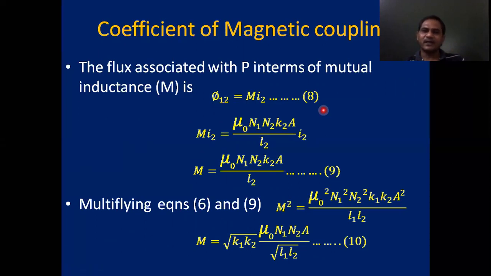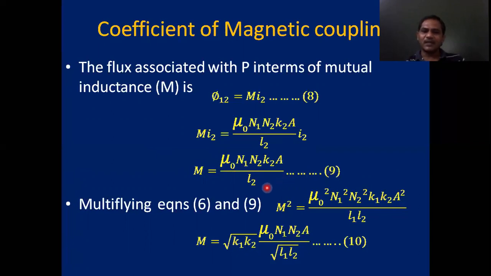Comparing equation 7 and 8, we equate these two. M I2 equals mu naught N1 N2 K2 capital A by L2 into I2. Then capital M equals mu naught N1 N2 K2 capital A by L2, equation 9. This is the mutual inductance when the battery is connected in the secondary coil and the galvanometer is connected in the primary coil. Due to the change of current in the secondary coil, we write the mutual inductance of these two coils as equation 9.